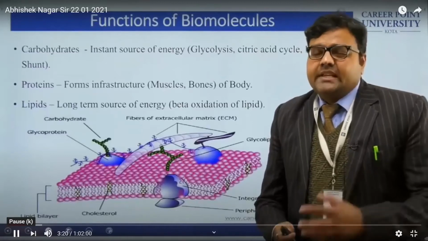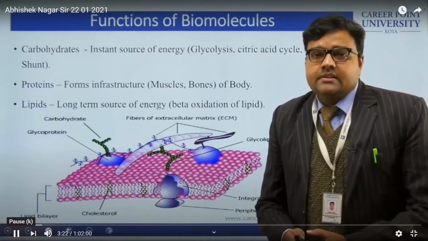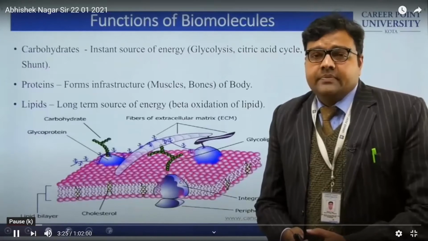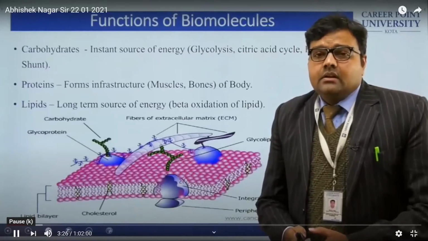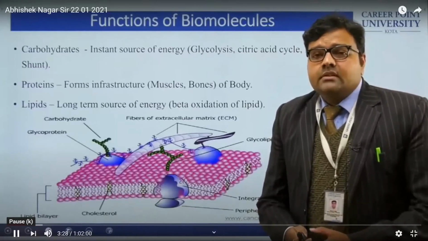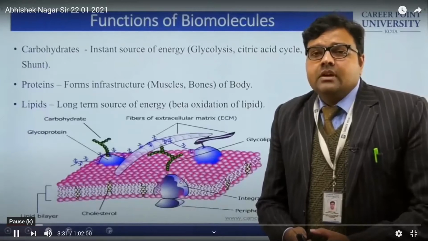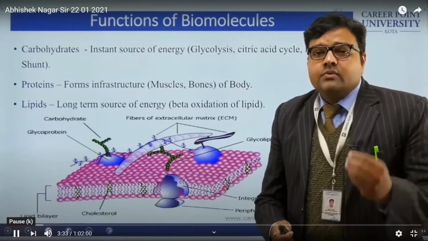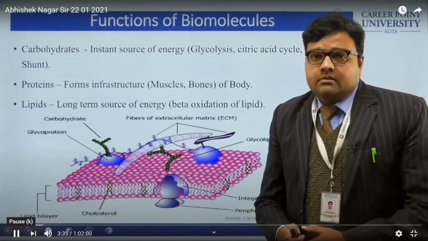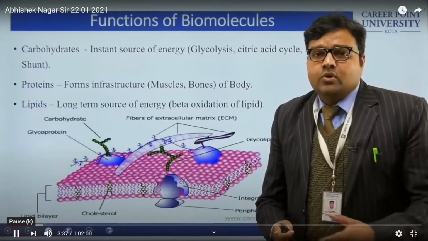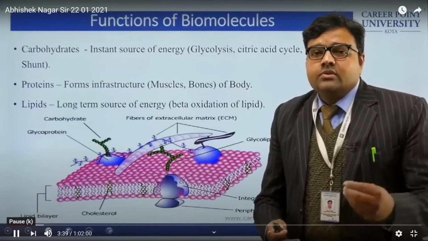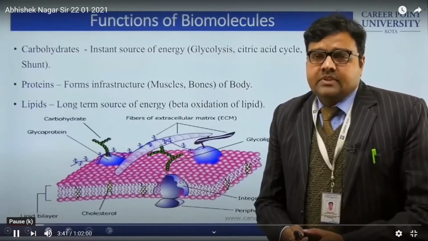So it is the basic cycle. Glycolysis provides ATP. Now in the case of protein, these are the molecules which form the infrastructure of the body, like muscle formation and bones.